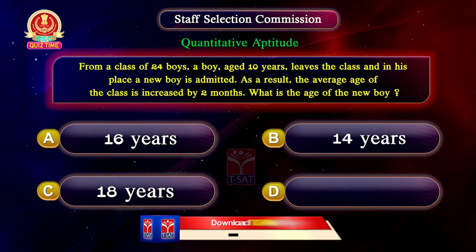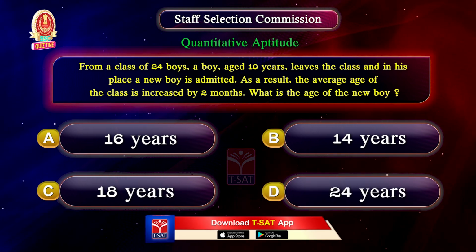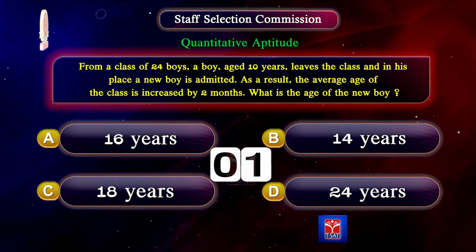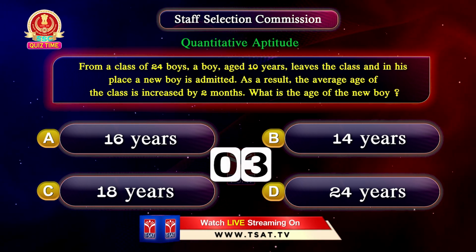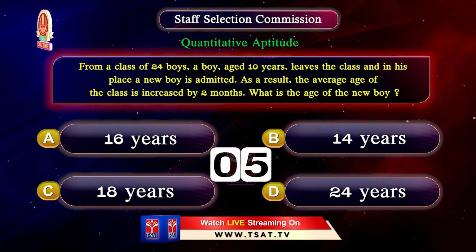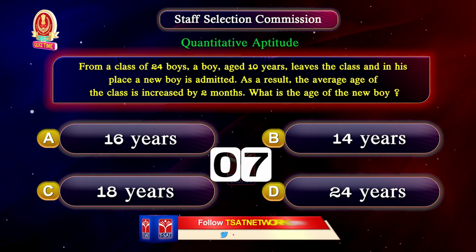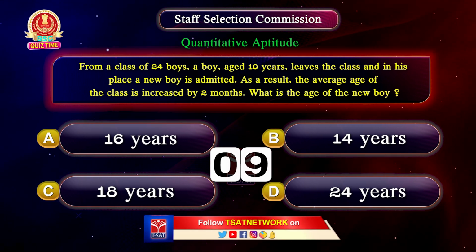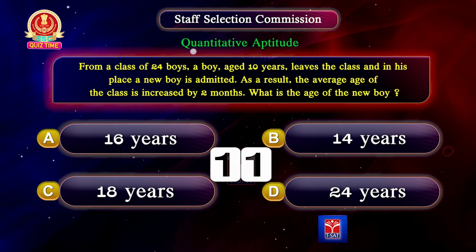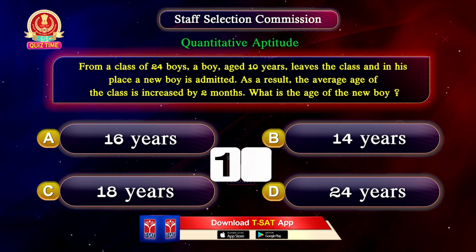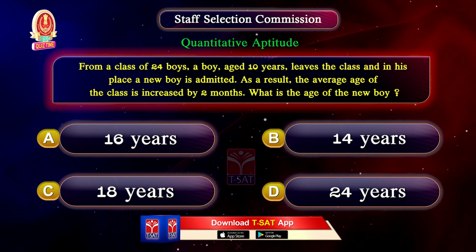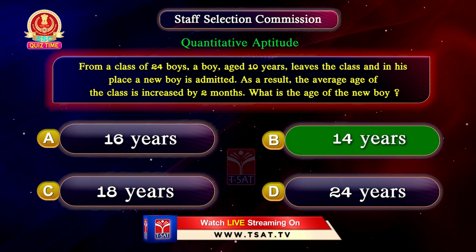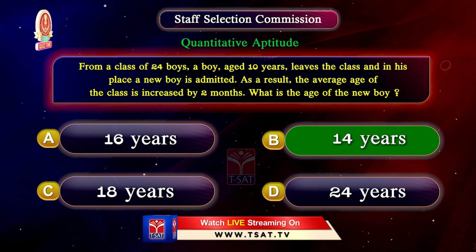Option D, 24 years. Your time starts now. The correct answer is option B, 14 years.